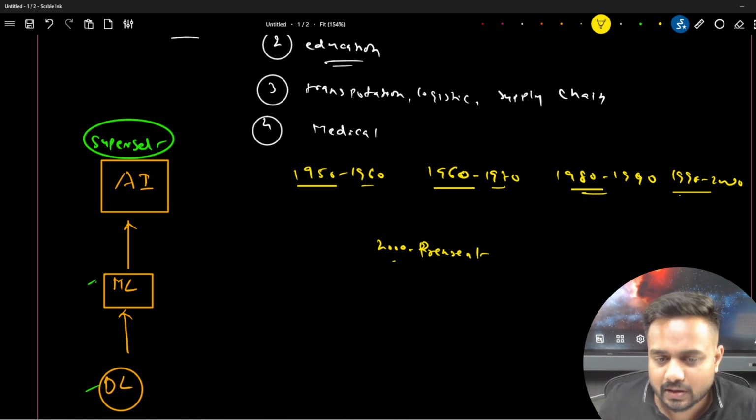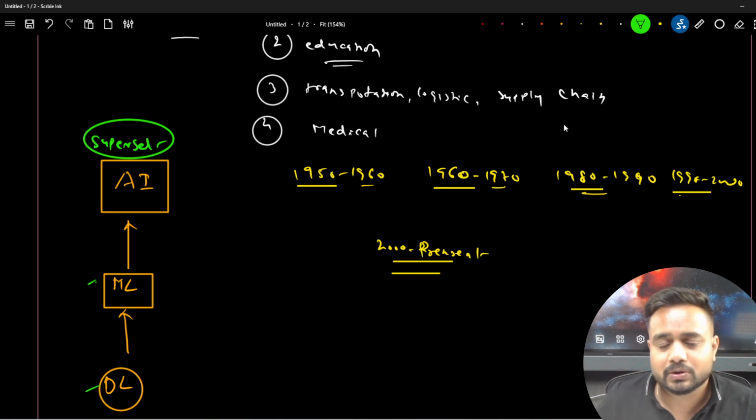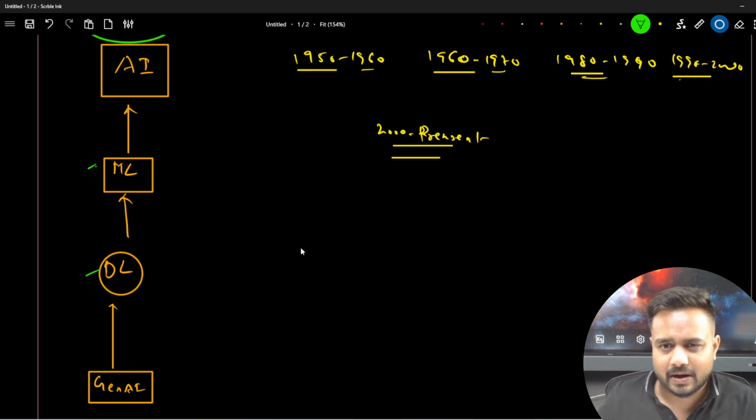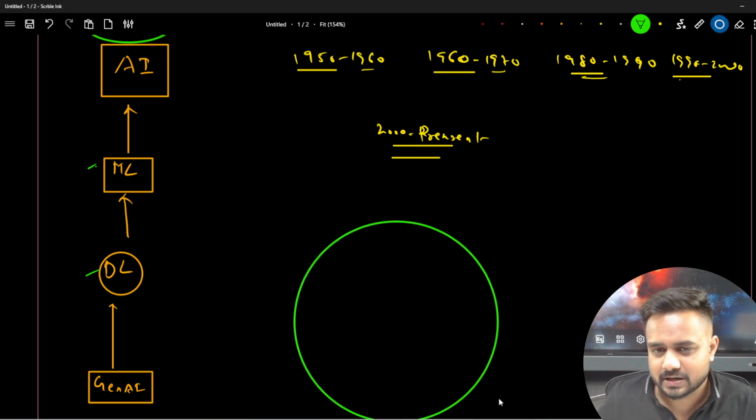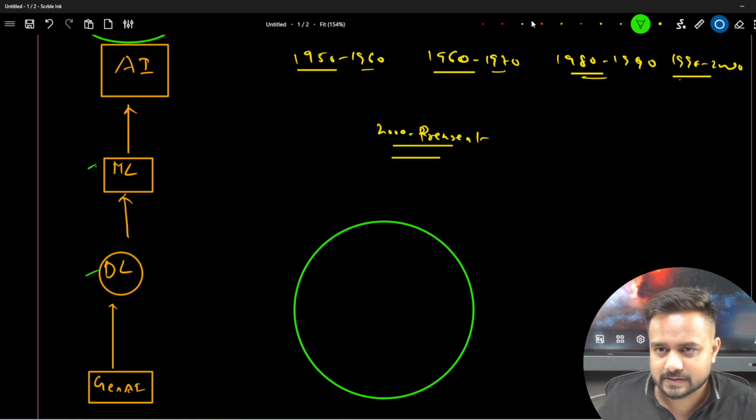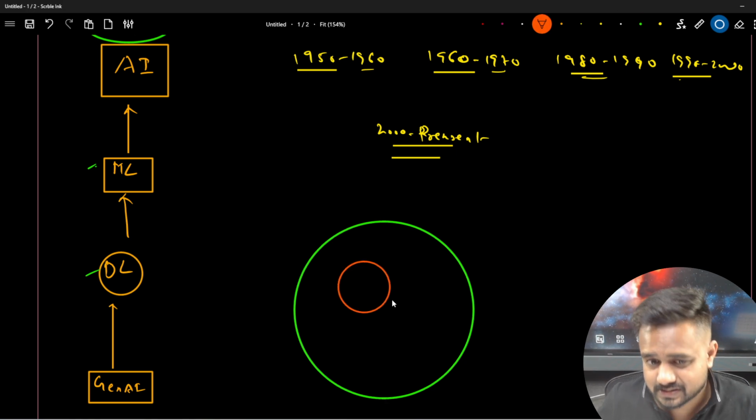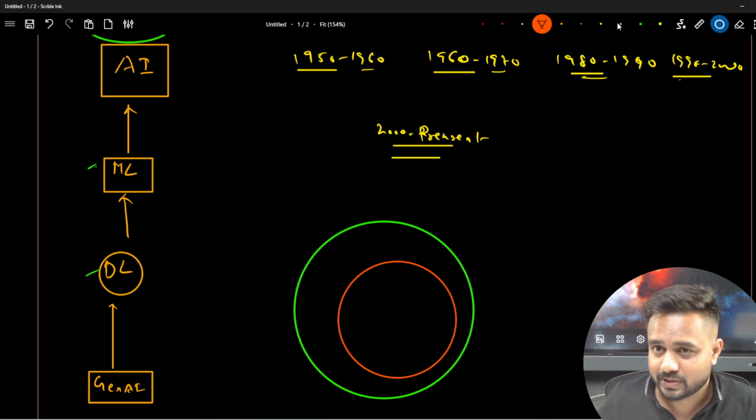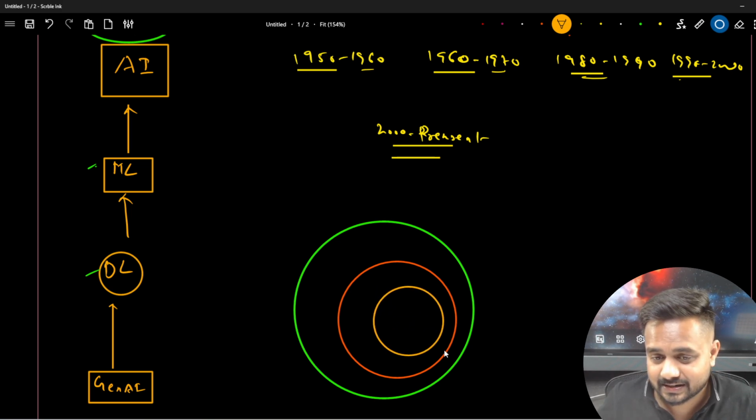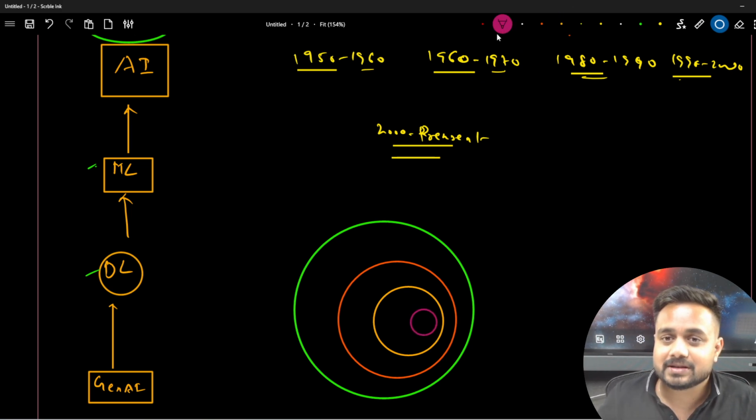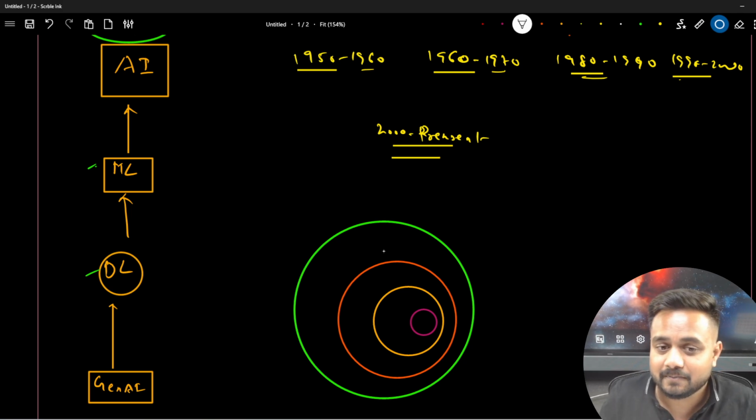Now one more thing I would like to show you over here. If we are talking about artificial intelligence, machine learning, you must have seen this type of architecture. So this is representing artificial intelligence. Now there is one more circle which is representing machine learning. Now there is one more circle which is representing deep learning inside this itself. Now inside the deep learning, you will find the generative AI. So this pink circle is representing the generative AI.